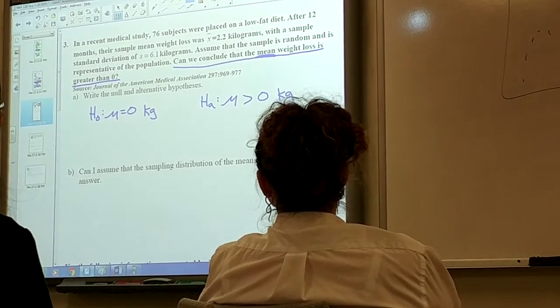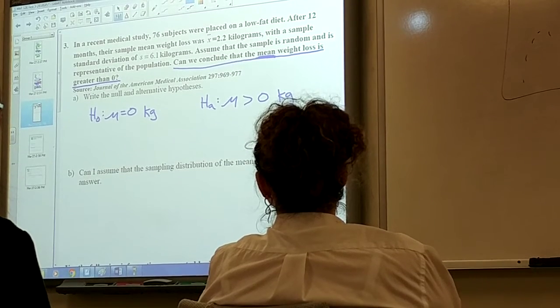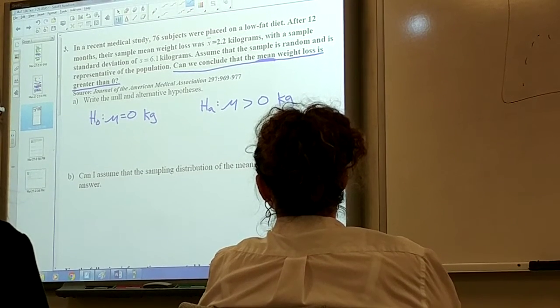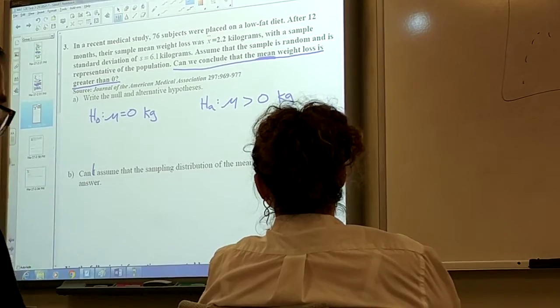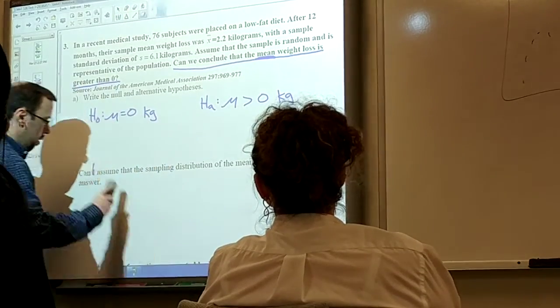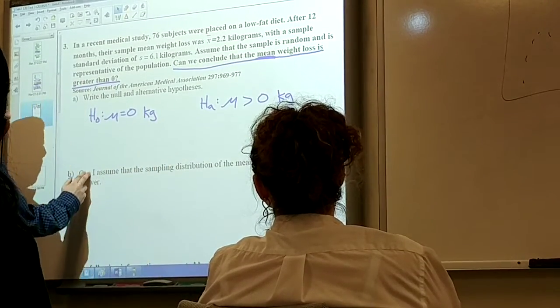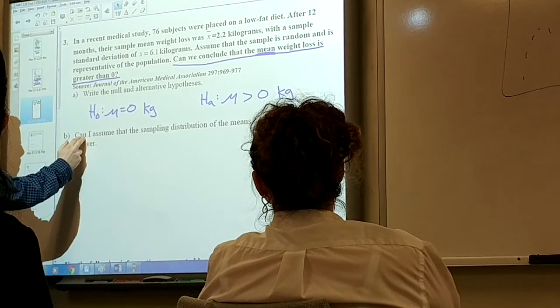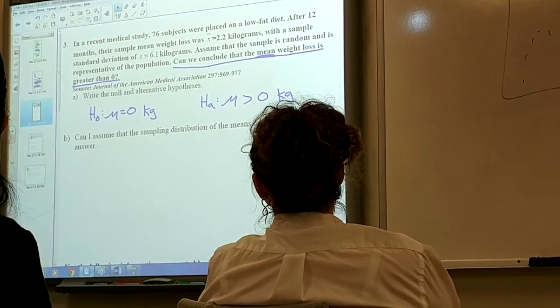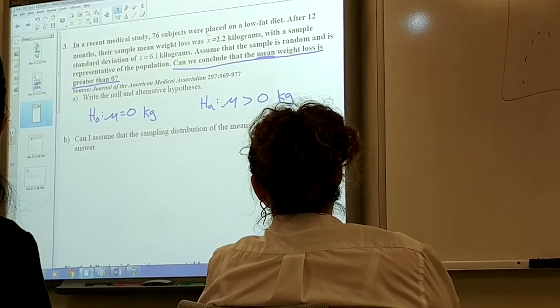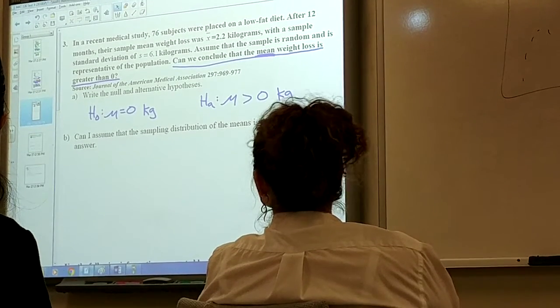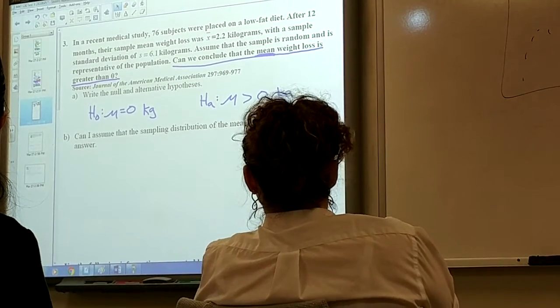Everybody okay with where we got that null and alternative hypothesis? All right. Can we assume that the sampling distribution of the mean is normal? Explain your answer. What are your ideas on this one?